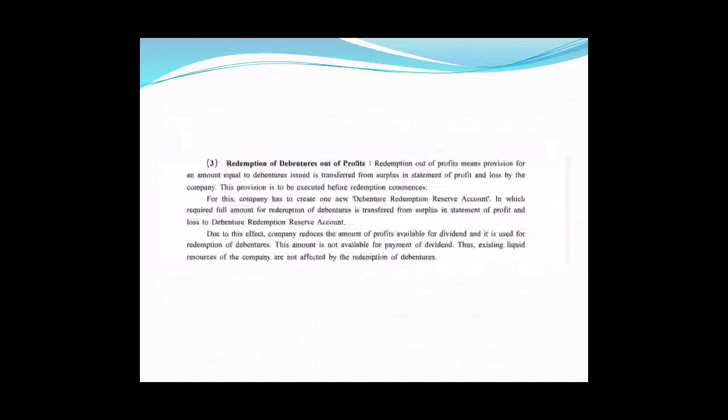So here the change is, if the redemption is out of profits, in this case 100%, that is the total amount equal to the debenture issued, should be transferred from surplus in the statement of profit and loss account. So these two things we have to keep in mind. If the redemption is out of capital, at least 25% DRR, that is debenture redemption reserve, is created at least by 25% of the face value of debentures to be redeemed.